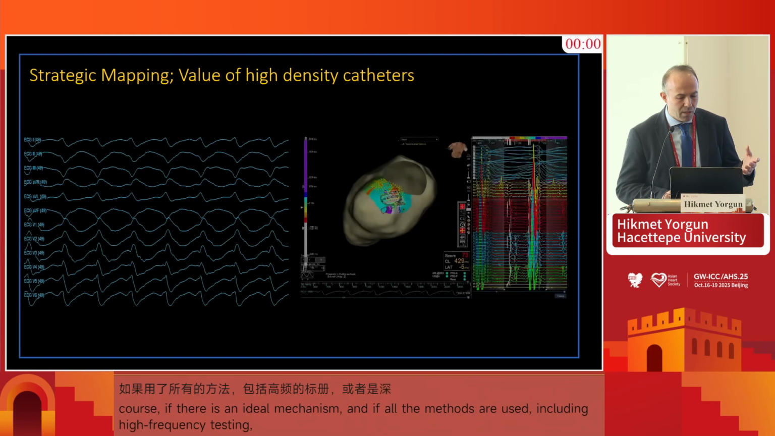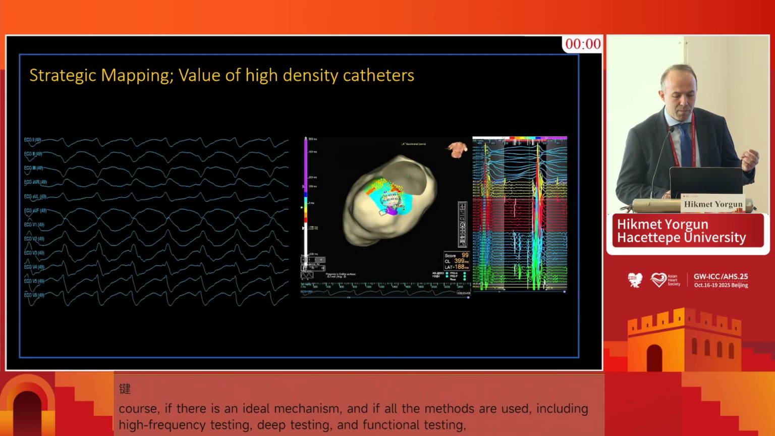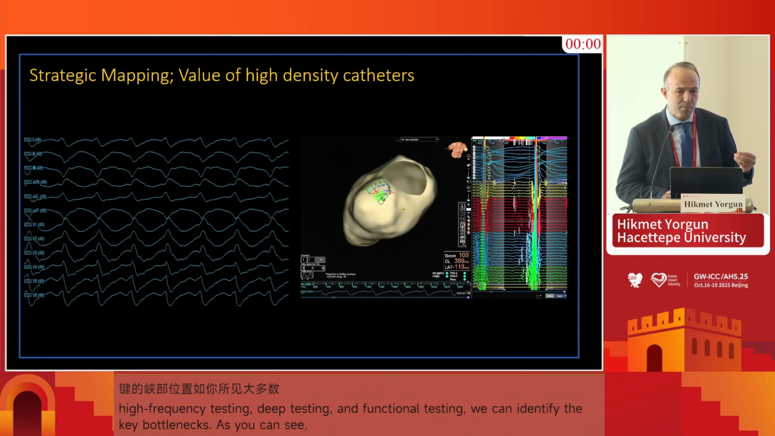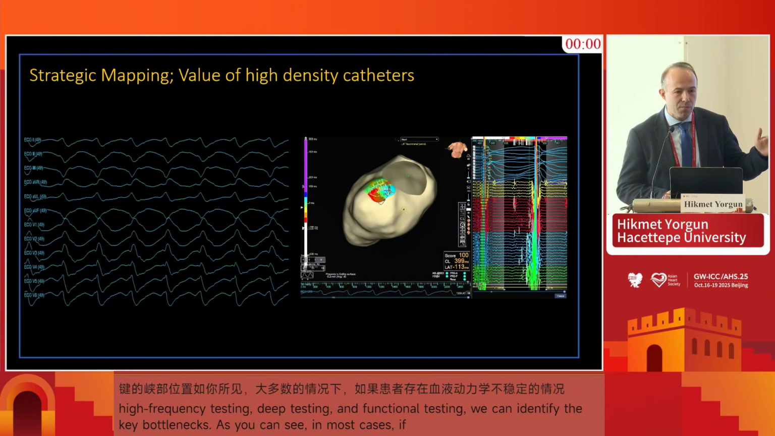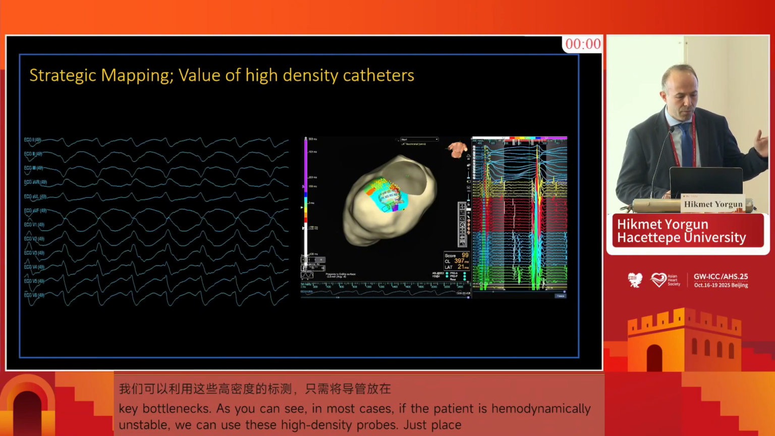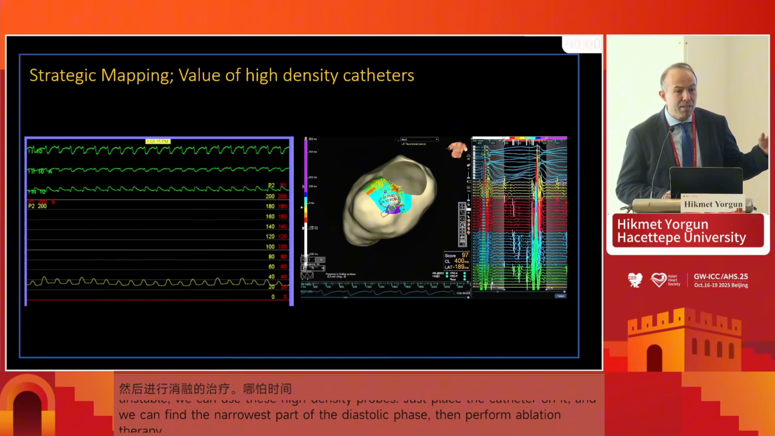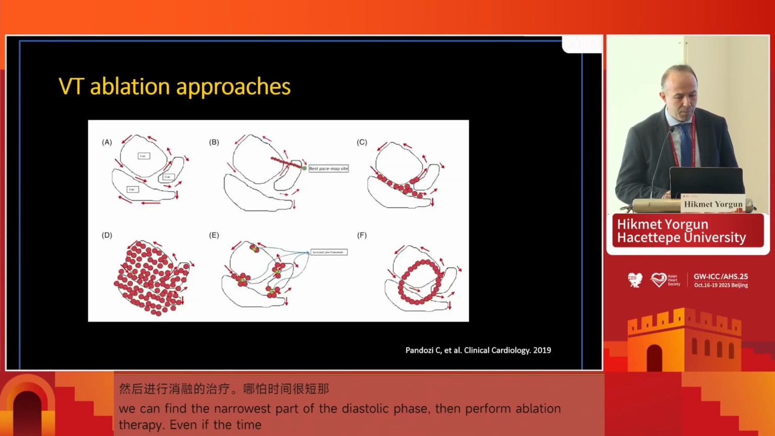As you see here, most of the time the patients have hemodynamic instability, and using these high-density maps, you can just put your catheter on and find this mid-diastolic isthmus, and then you can go for ablation even in this short period of time. So high-density catheters help us to find these critical areas in a short period of time, even if the patients have these hemodynamic instabilities.